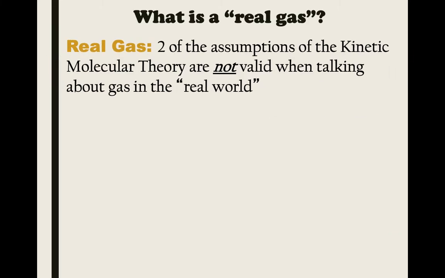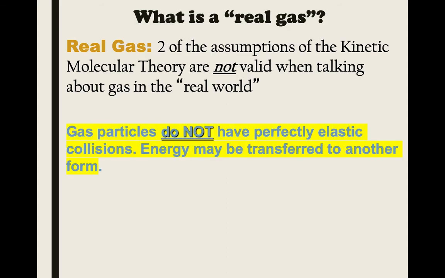And so there are a couple of assumptions of this theory that are not entirely true in certain situations. So, for example, gas particles don't bounce away perfectly. There is energy transferred from one particle to the other. Granted, it's extremely small, but in certain environments, in certain lab situations, you can't always ignore that.